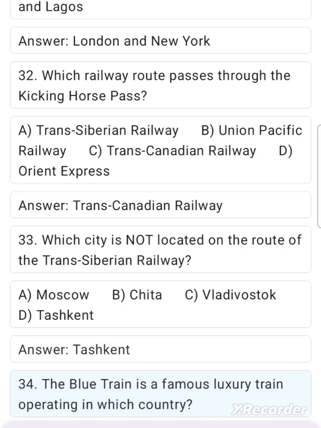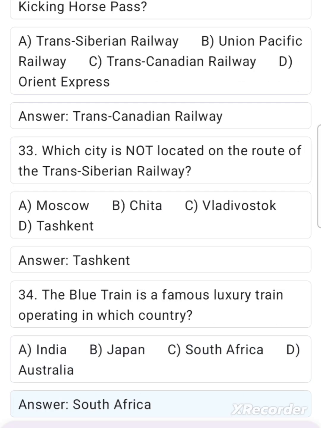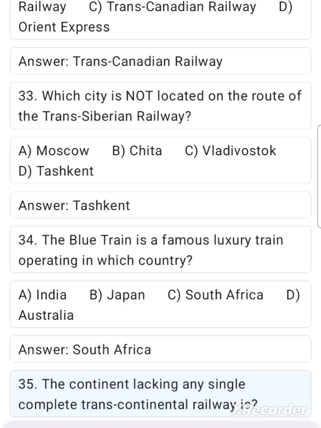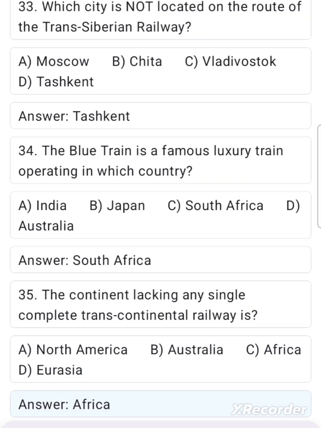34. The Blue Train is a famous luxury train operating in which country? A. India. B. Japan. C. South Africa. D. Australia. Answer: South Africa. 35. The continent lacking any single complete transcontinental railway is A. North America. B. Australia. C. Africa. D. Eurasia. Answer: Africa.